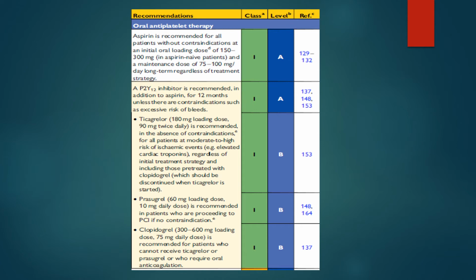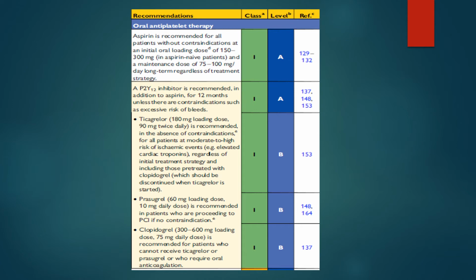Prasugrel, which is 60 milligram loading dose, 10 milligram daily dose, is recommended in patients who are proceeding to PCI if no contraindication. You can give a clopidogrel loading dose of 300 to 600 and 75 milligram daily dose in patients who cannot receive either ticagrelor or prasugrel, or who require oral anticoagulation. I mean, at this point, ticagrelor and prasugrel have been put before clopidogrel in patients with non-ST elevation acute coronary syndromes if they have undergone invasive strategy, and ticagrelor is preferred if the patient has had stenting.